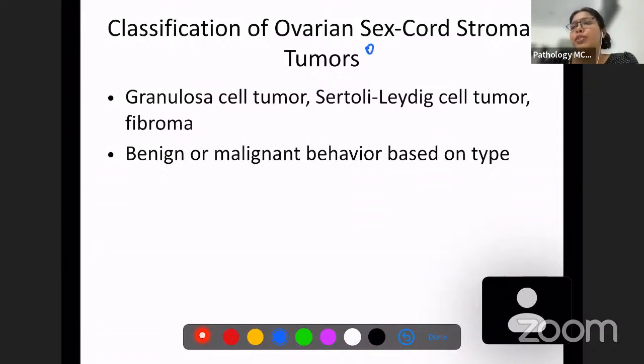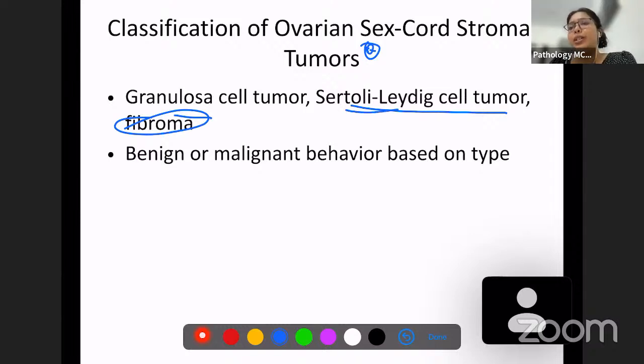Now another question we are going to discuss, which is the classification of ovarian sex-cord stromal tumors. Sex-cord stromal tumors are granulosa cell tumor, Sertoli cell tumor, and fibroma. Fibroma we have already discussed. Fibroma has a white colored, homogeneous appearance associated with Meigs syndrome.